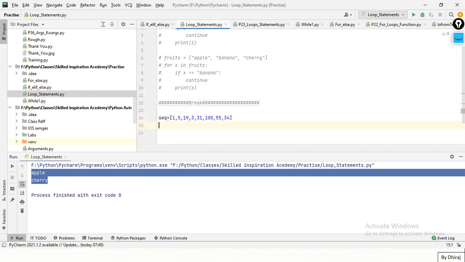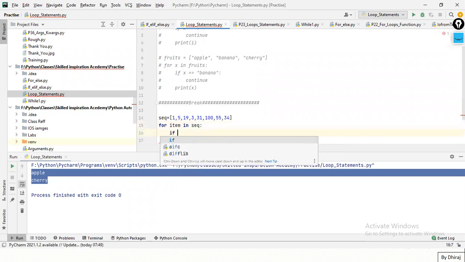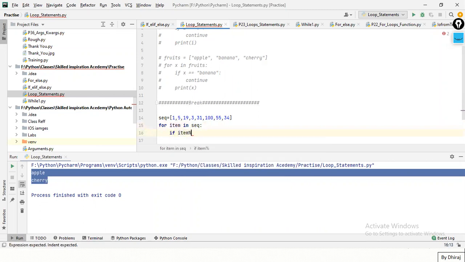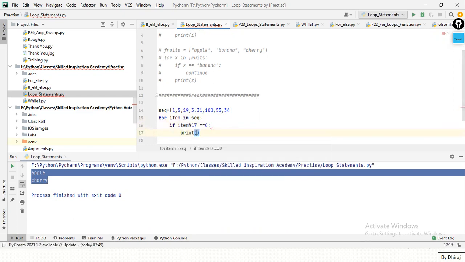Here I'll write, for item in sequence, let's put a condition: if item modulus 17 equal to 0, print a number divisible by 17 has been found.